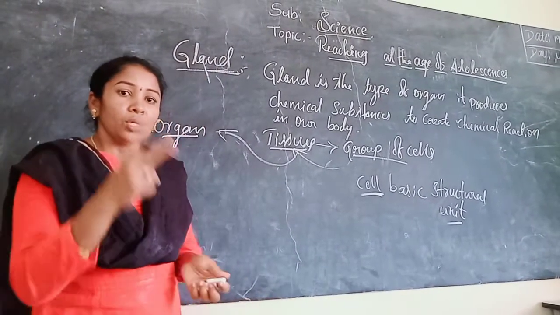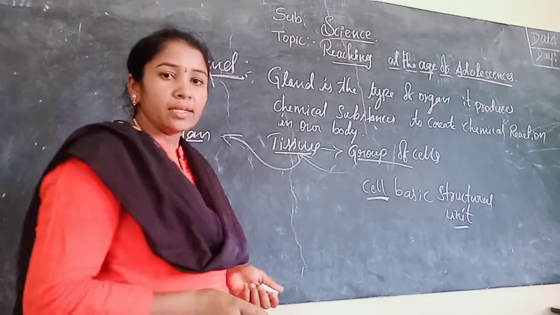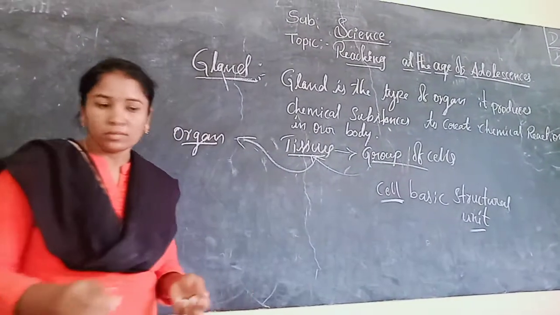How many types? Two types of glands. Let's see them one by one.